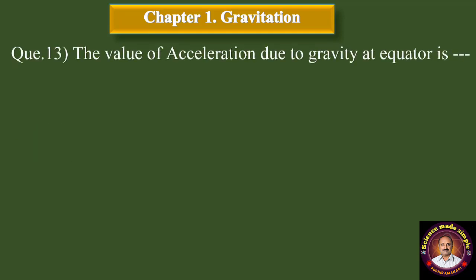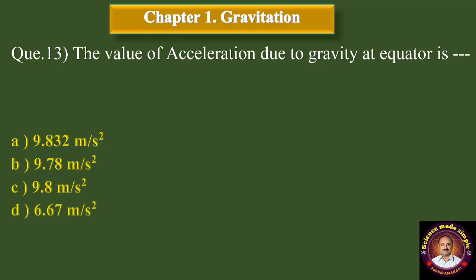Question number 13. The value of acceleration due to gravity at equator is A, 9.832 meter per second square. B, 9.78 meter per second square. C, 9.8 meter per second square. And D, 6.67 meter per second square. Correct answer is option B, 9.78 meter per second square.